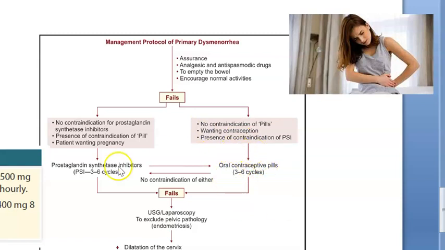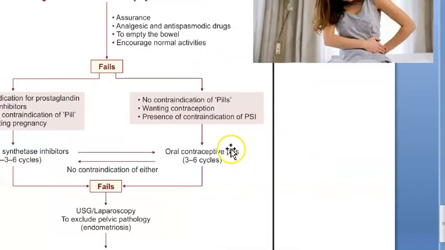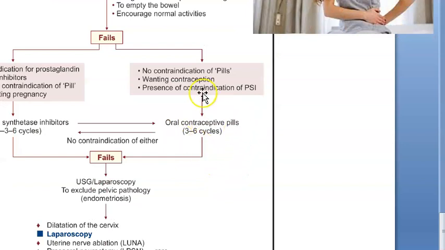If there is contraindication to PSI in that person, then you can give oral contraceptive pills. Now oral contraceptive pills, guys, that is estrogen and progesterone combination pills. These people will not ovulate. And they should be somebody who is not planning a family, etc. And you should understand this: you are not giving it lifelong. You are just giving it for 3 to 6 cycles as written here. They have written 3 to 6 cycles only you will give.